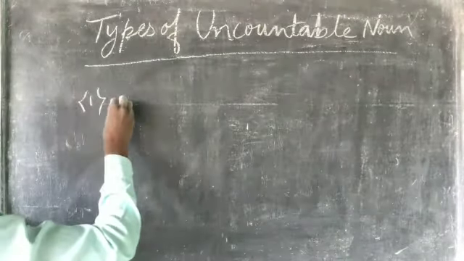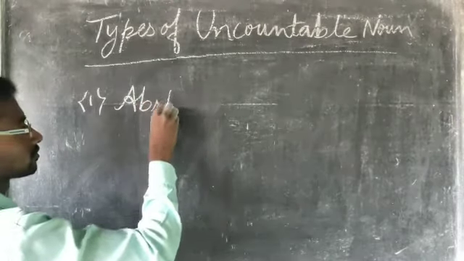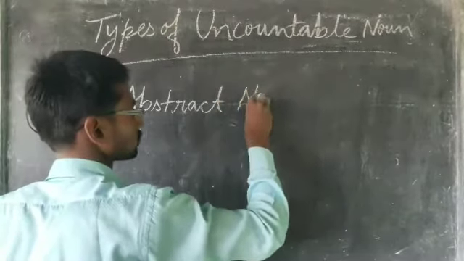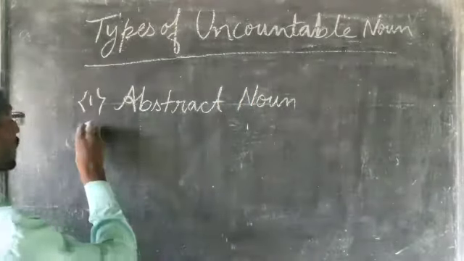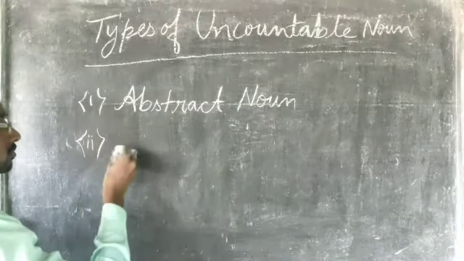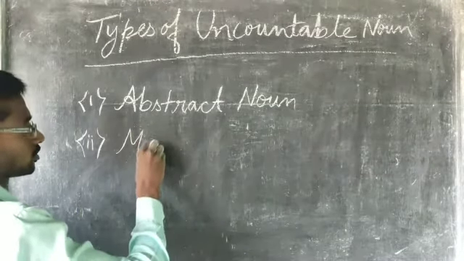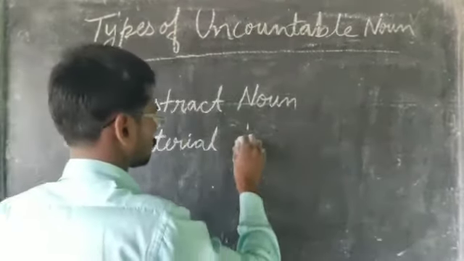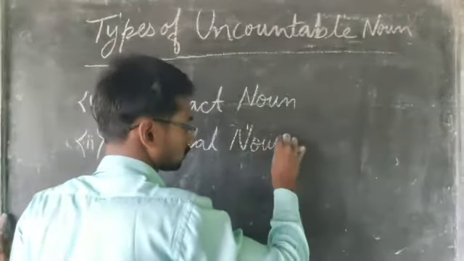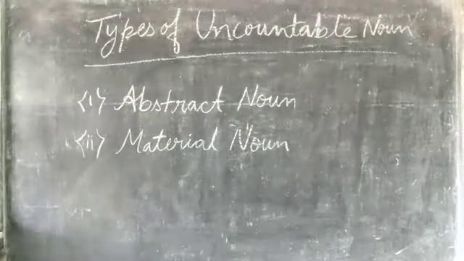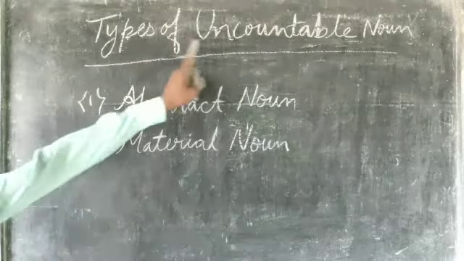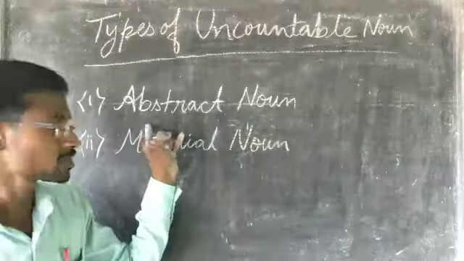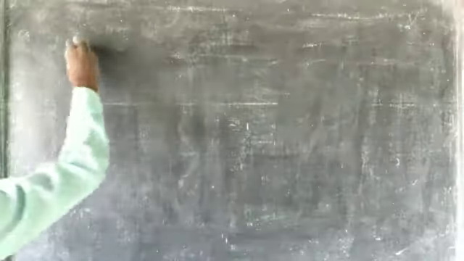First, abstract noun. And the second one is material noun. Abstract noun and material noun are the types of the uncountable noun. Clear? So there are two types of uncountable noun, abstract noun and material noun.